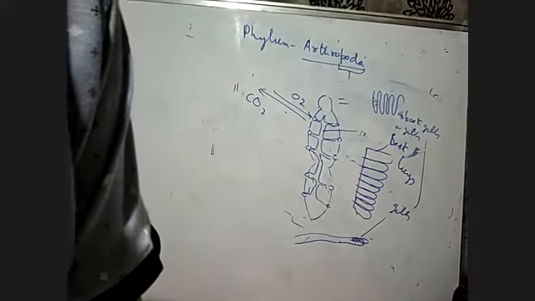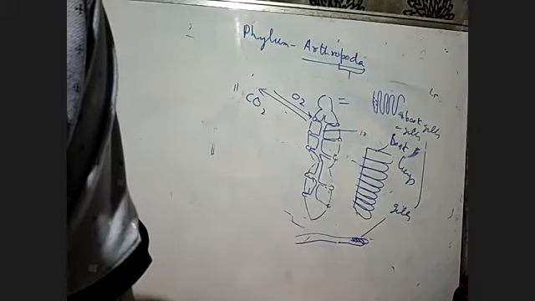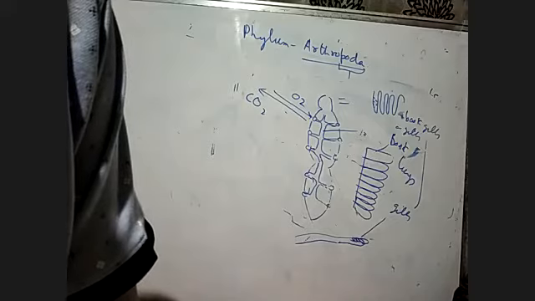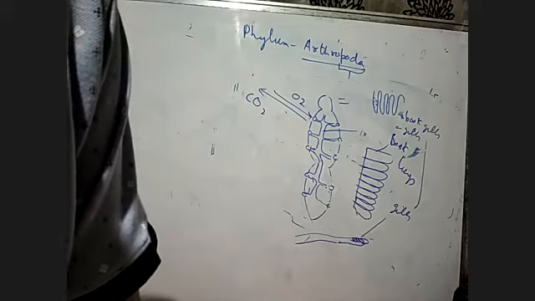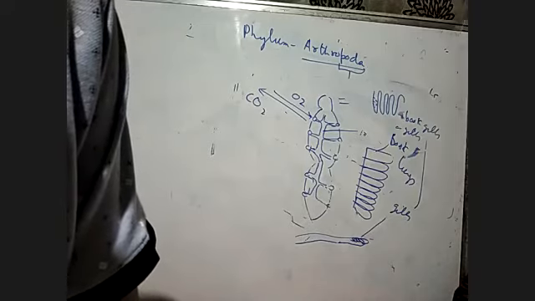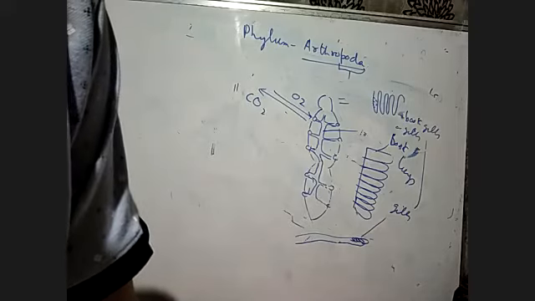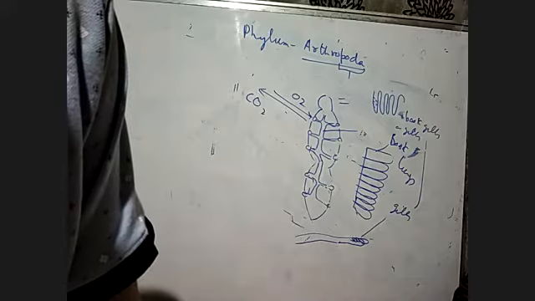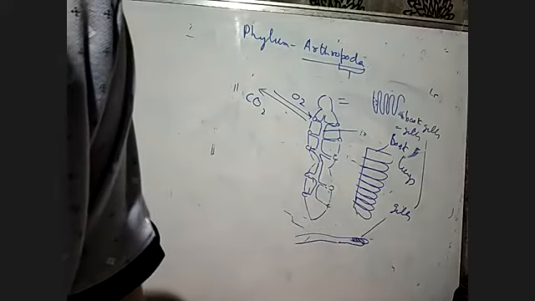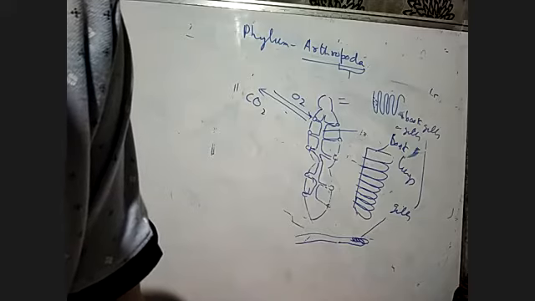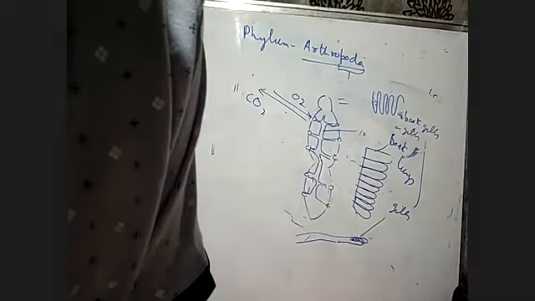Now the circulatory system is of open type. As I told you, there are no proper blood vessels to carry the blood. The blood will just flow over the tissues from the heart, and the substances of the blood, oxygen, essential elements, vitamins, etc., will be absorbed by the cells of the tissues. That's why this is an open system, because they don't have any blood vessels which carry the blood.